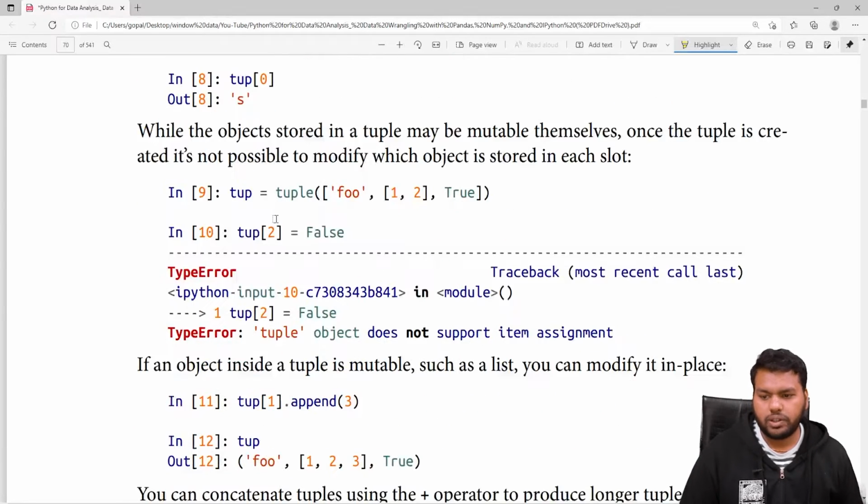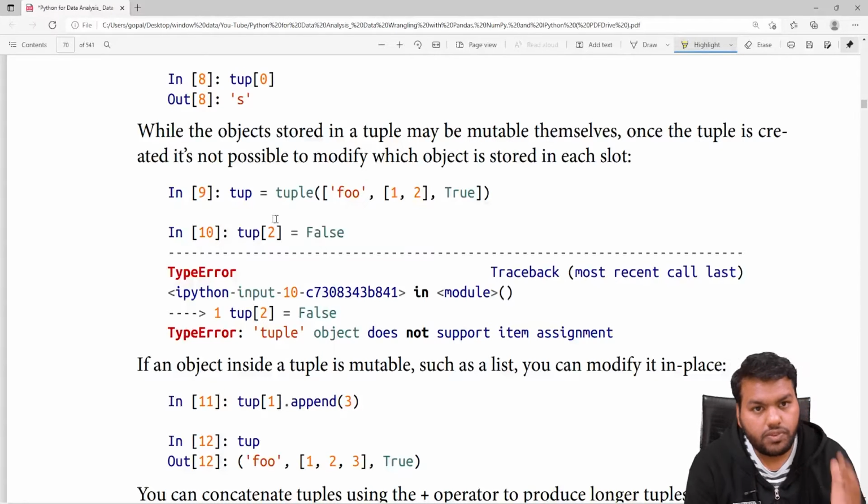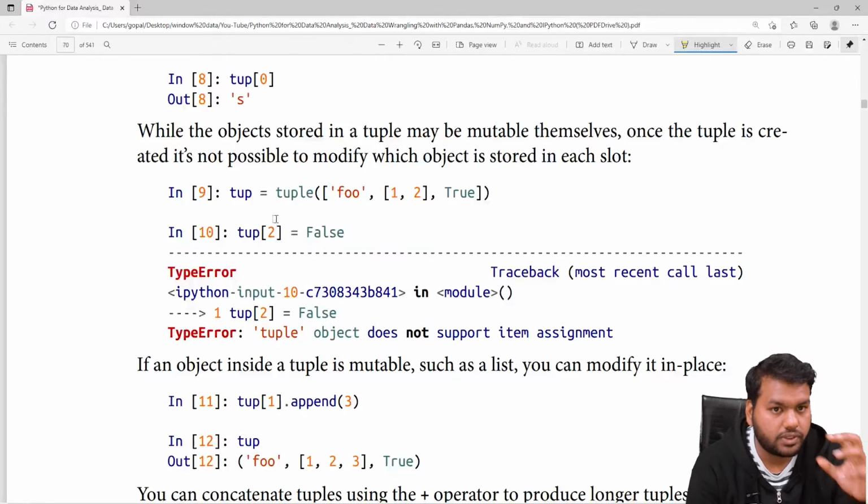Now the most important thing comes here: the objects which are stored inside the tuple, if they are immutable. Let me give you an example: list is mutable and tuple is immutable. So if you define the list inside a tuple, then you can change that list, but you can't change the object of a tuple.